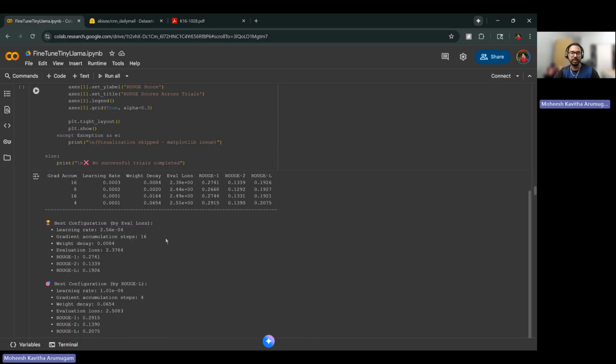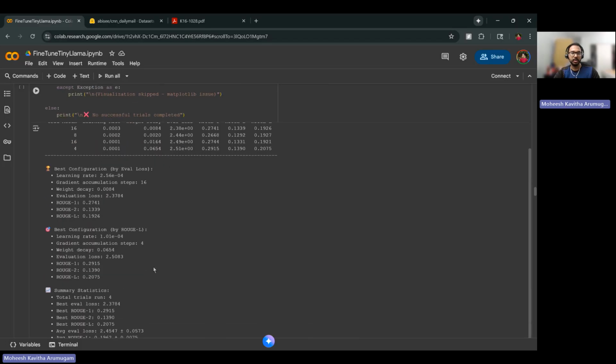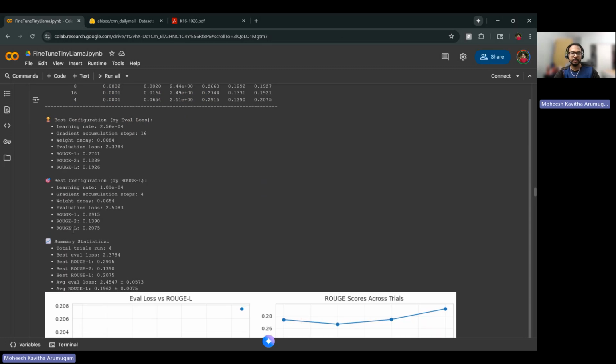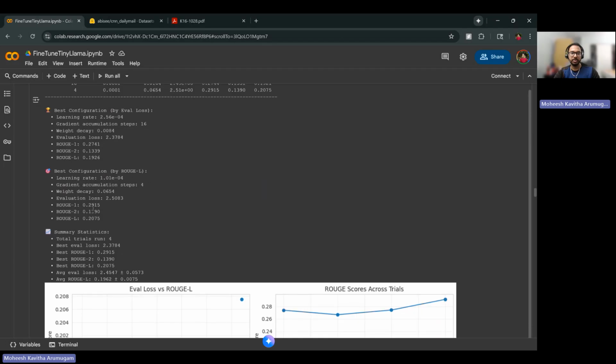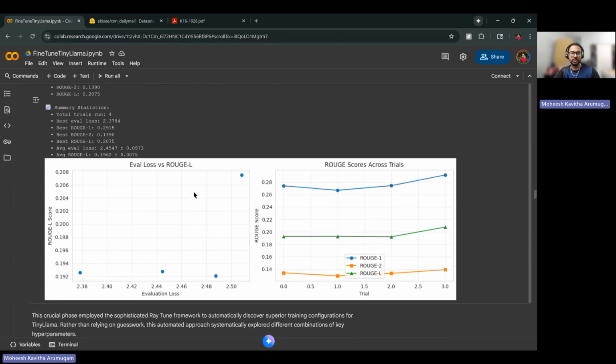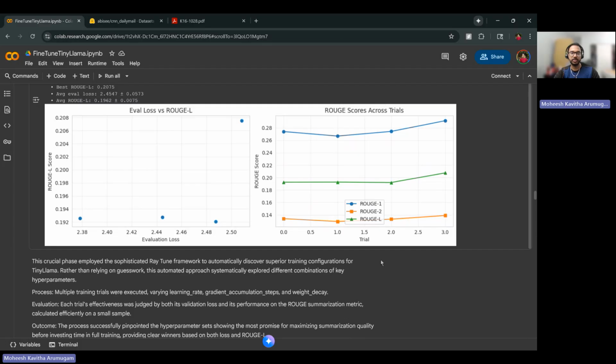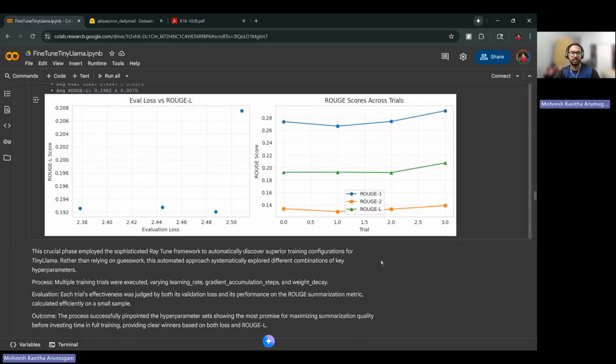The best configuration for evaluation loss is learning rate 2.5 and gradient accumulation 16, and the best configuration for ROUGE-L is learning rate 1.01 and gradient accumulation 4. We are going to use this one because our evaluation metric is based on the ROUGE score. As you can see, the ROUGE score is determined from each and every trial. There are 4 trials, and we used the ROUGE score to get all these results.